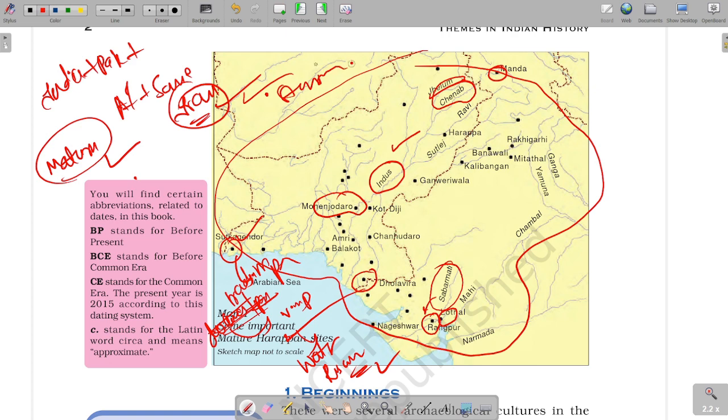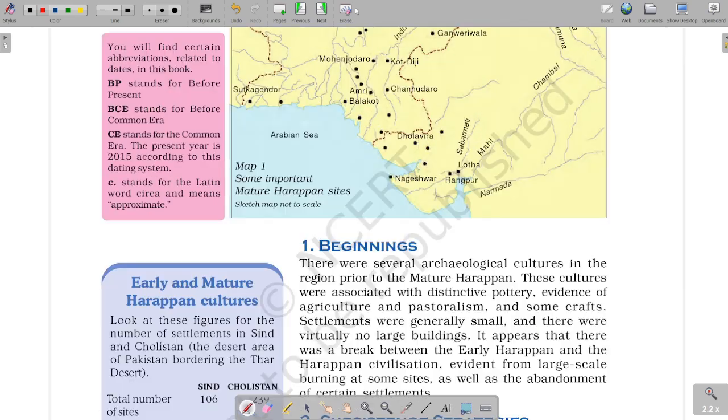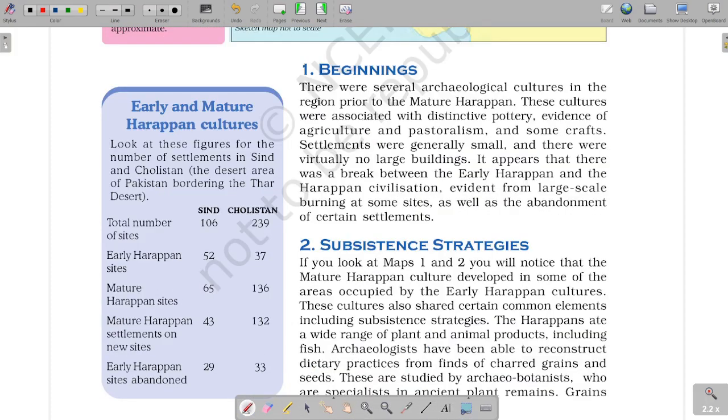Shortugai in Afghanistan is related to a trading colony. These are the brief overview of Harappan cities. We will see about them in great detail now.